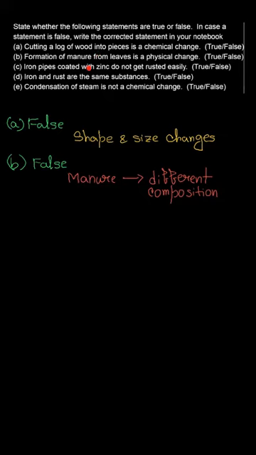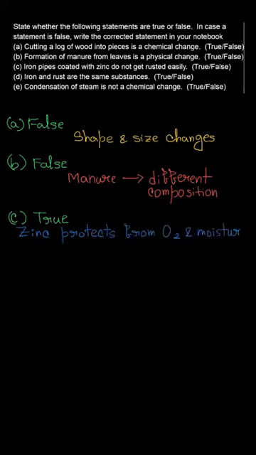Now let us go for the third one, which is saying that the iron pipes coated with zinc do not get rusted easily. And now we need to tell whether this statement is true or false. So the third statement is actually true because zinc protects the pipe from oxygen as well as from moisture. Okay, so when it is protecting the pipe from oxygen and moisture, it is ultimately protecting the iron pipes from getting rusted easily. Okay, so that's why the third sentence is true.